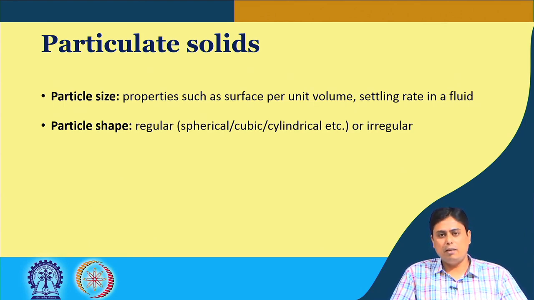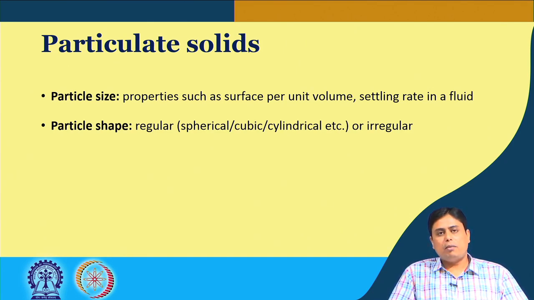For example, for a spherical particle, if you define its diameter, then you define the shape as well as the size. For cubic or cuboid particles, you have to define the 3 dimensions. For cylindrical ones, you have to define the radius and the height.